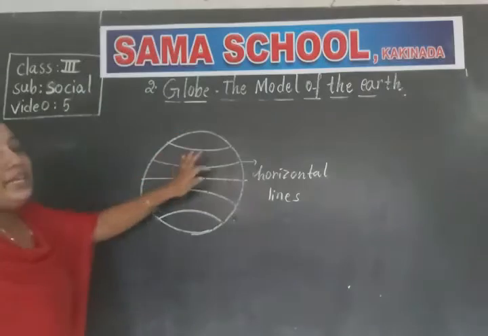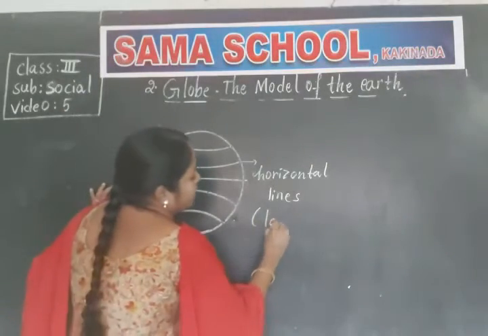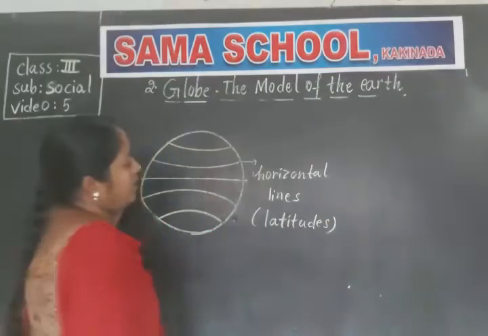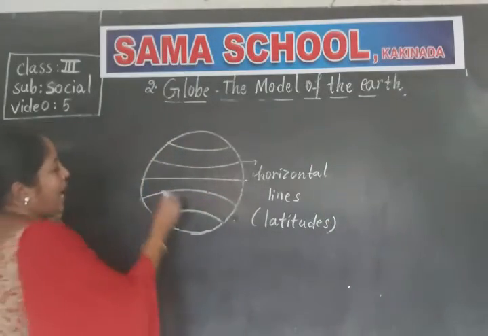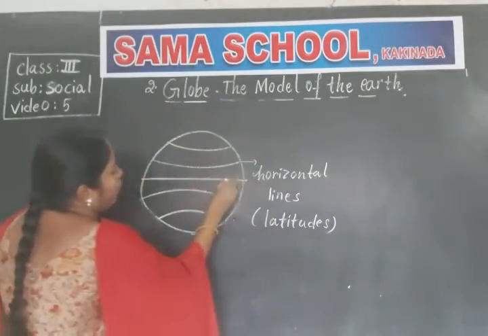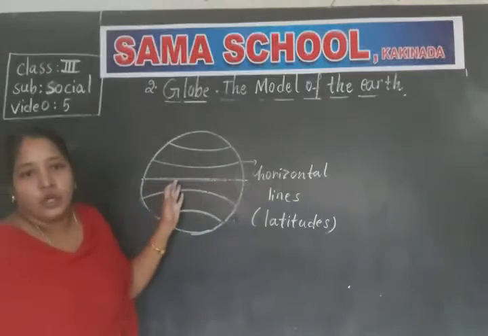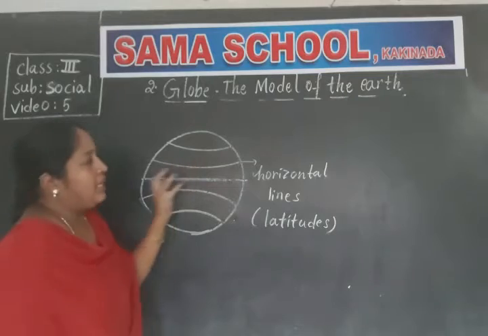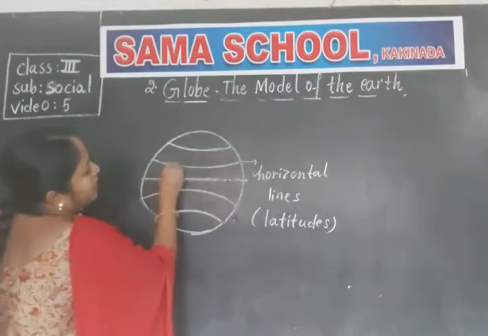Those horizontal lines are called latitudes. And in the middle of the globe, there is a longest horizontal line.